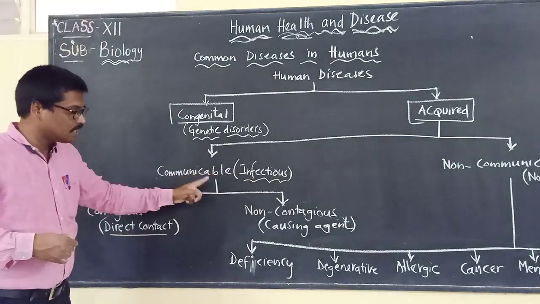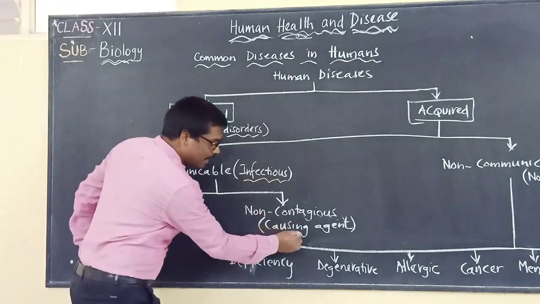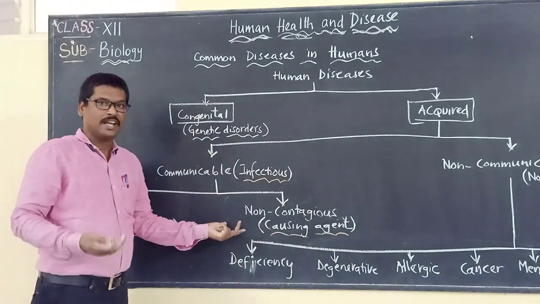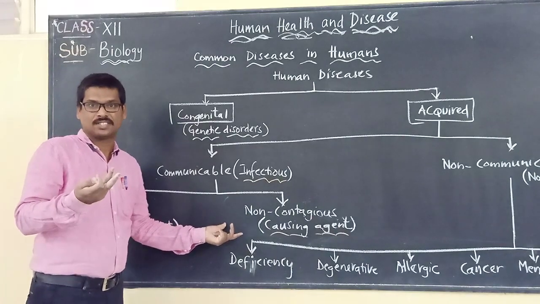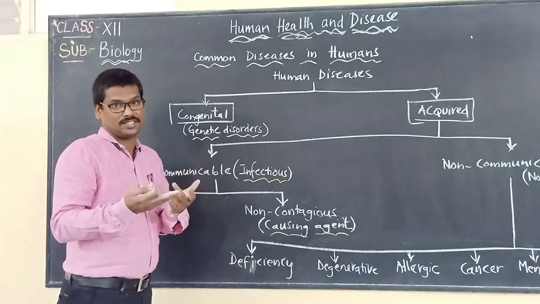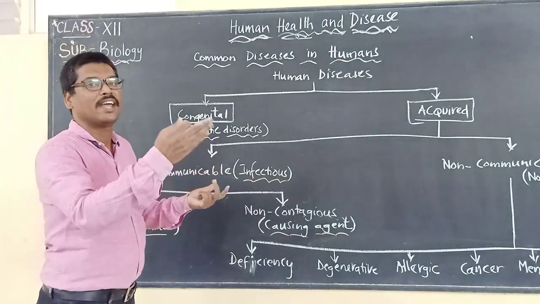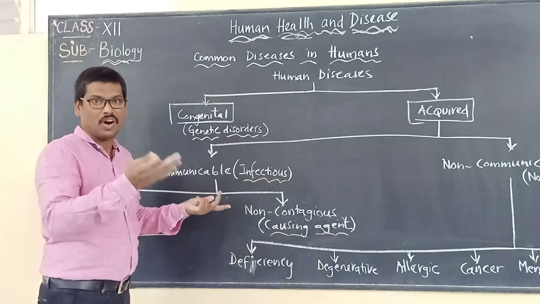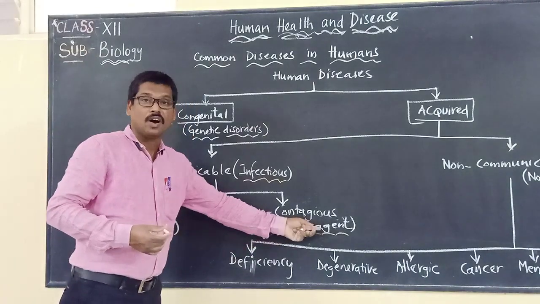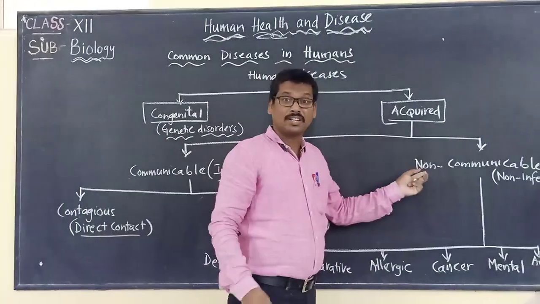The other type of communicable, or infectious, disease is called non-contagious. It is not by direct contact, but by a causing agent. The causing agent is generally what we call vectors or carriers, generally insects. There are many diseases carried by such agents. Those are called non-contagious diseases, transferred by a particular agent, maybe another animal or organism which transfers the disease from one person to another. We call it the causing agent.